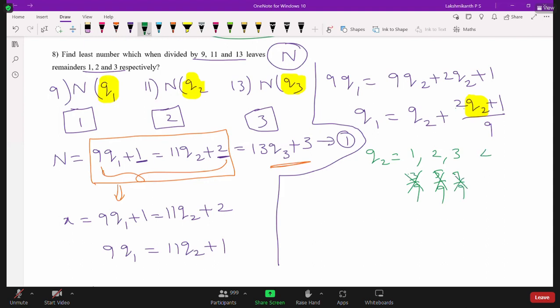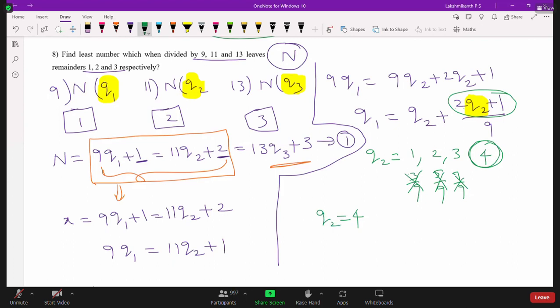Take 4. See, 4 will satisfy, right? 2 into 4 is 8, plus 1 is 9, and 9 by 9 works. So we should consider q2 as 4. Now q2 is equal to 4. If q2 is equal to 4, what about the q1 value?